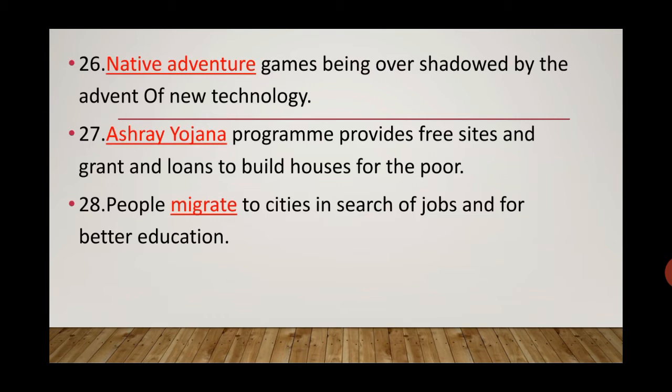Ashraya Yojana program provides free sites and grants and loans to build houses for the poor people who will be living in villages. So Ashraya Yojana program, who gave it? It is given by the government. People migrate to cities in search of jobs and for better education.